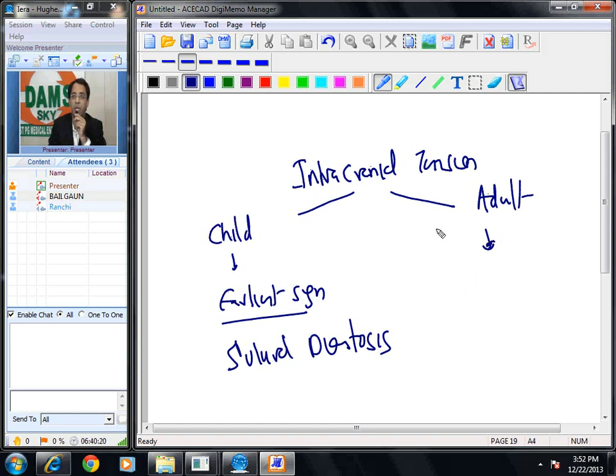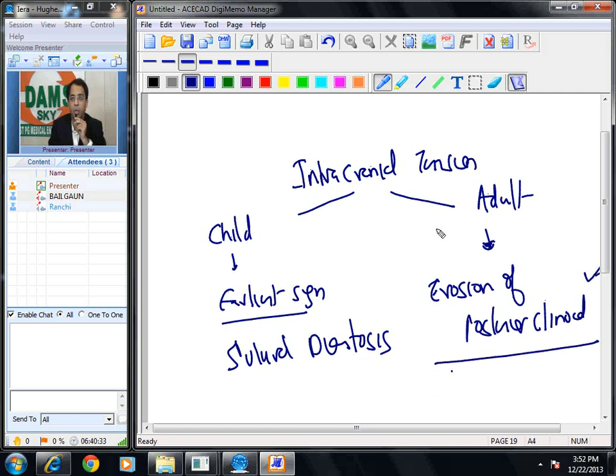In adult, sutures cannot open up. So what is the sign of raised ICT? Erosion of the posterior clinoid process. Erosion of the posterior clinoid process. Sometimes in your exams they may write erosion of dorsum sella. Okay, this is the earliest sign in adult. This is the earliest sign in a child.